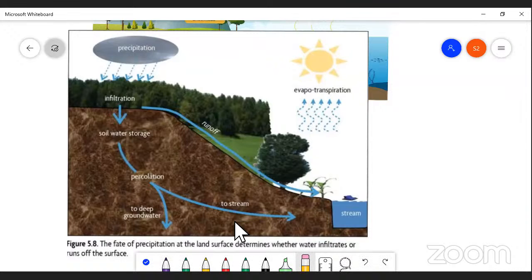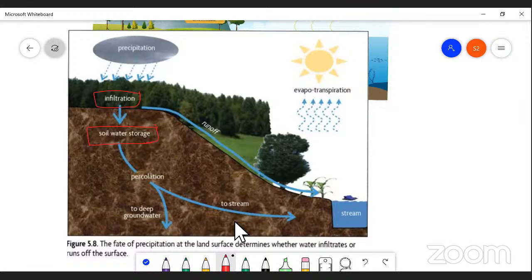Due to precipitation, as a result, we can get rain, droplets, drizzling, and snow, etc. Here, infiltration, as I said, is a process by which water moves from the surface of the earth deep into the soil. So actually, water is stored by the soil, right?